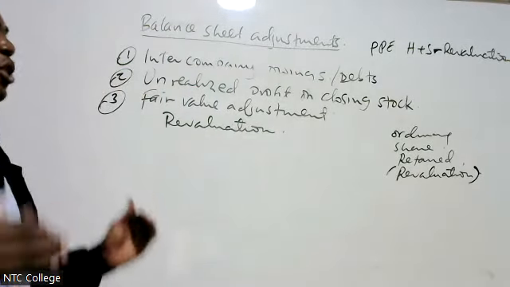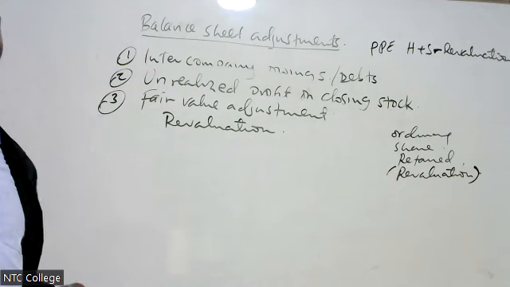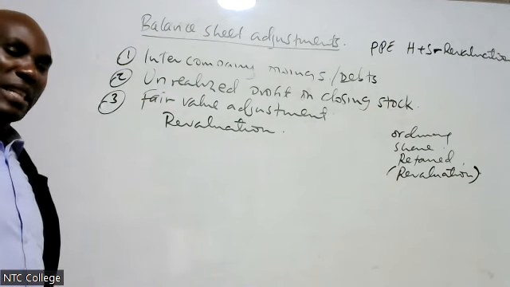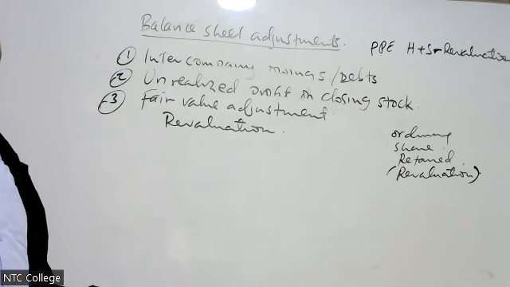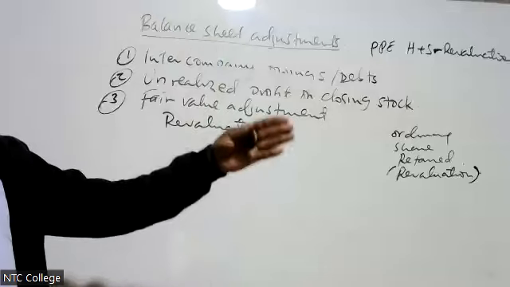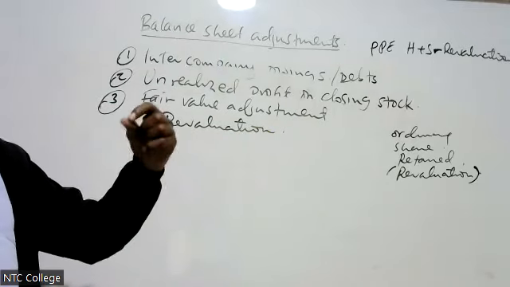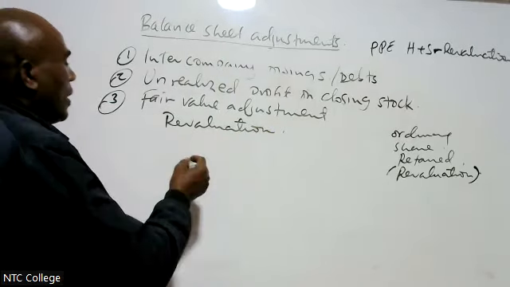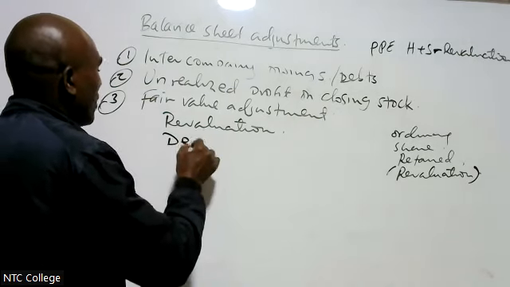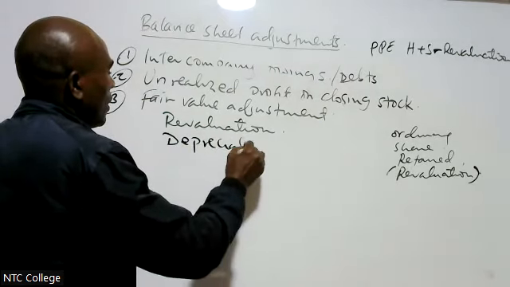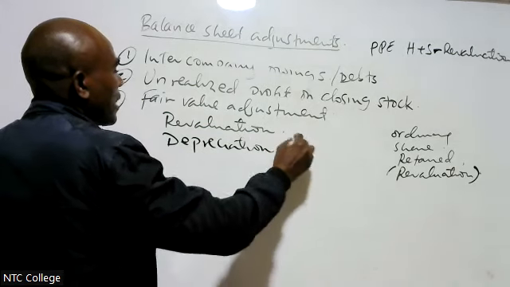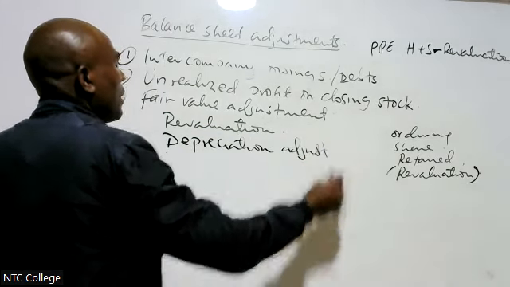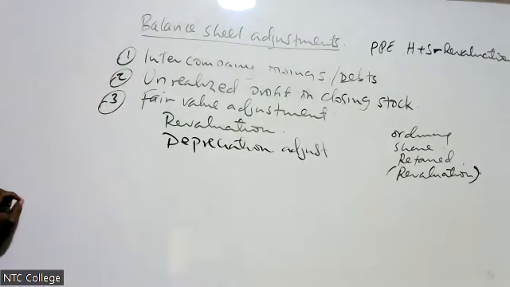Now, if we did not include revaluation in the books, then it means that from the date of acquisition to the date of consolidation, we undercharged depreciation. There we have number 2 adjustment, which is depreciation adjustment.